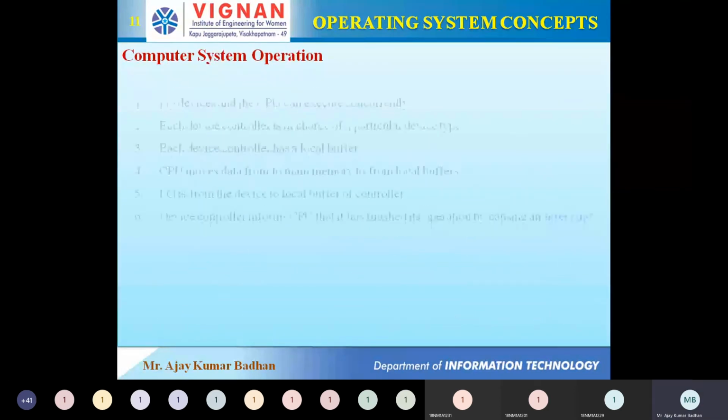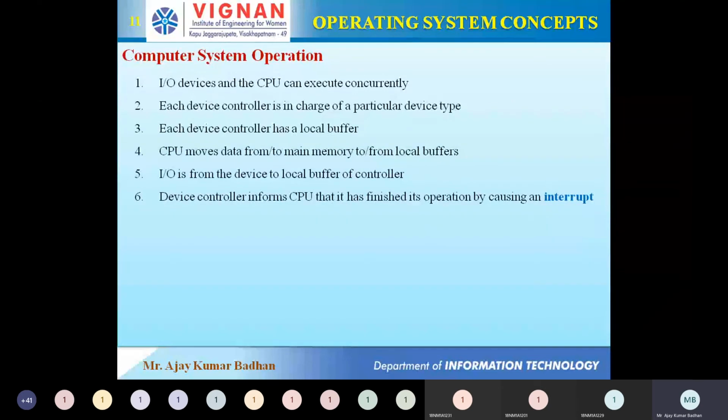Now, what are the different operations we can perform on a system? You can install the IO devices and perform different operations using the CPU. At the same time, we can run multiple applications. You might be running a movie and at the same time doing some other task, maybe painting or creating some documentation. So there are different types of operations we can perform here.